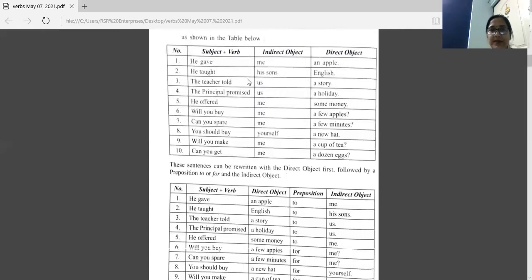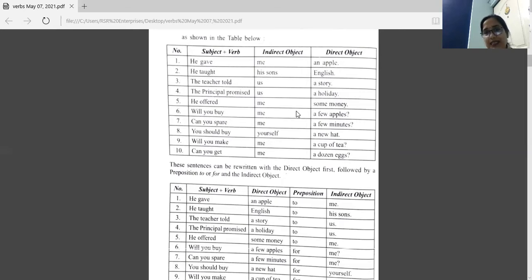I'll take one more example. The teacher told us a story. The teacher told. Told what? So what is the answer of this what here? A story. So this is direct object. And this story was told to whom? That is us. So us is indirect object. Okay. This is a way to identify what is direct object and what is indirect object in a sentence.